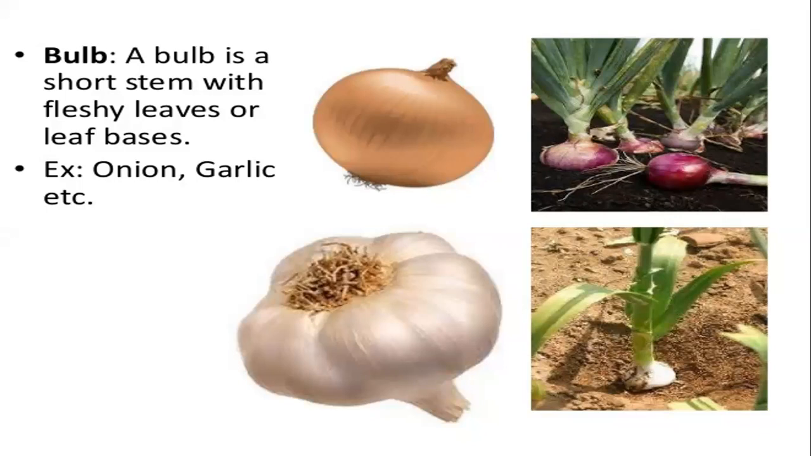Did you understand what an onion is? So this bulb is a short stem with fleshy leaves. The fleshy leaves are what we eat, and it's a leaf base. The base of the leaf, the disc that we cut, that is the bulb. Is it fine? Now you understood what is a bulb of onion.